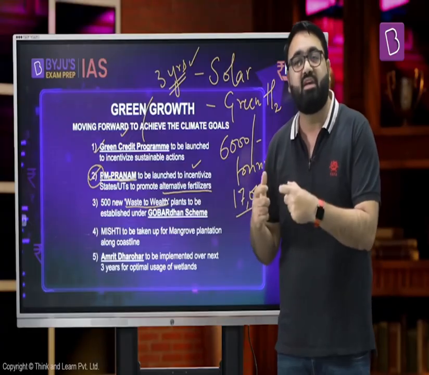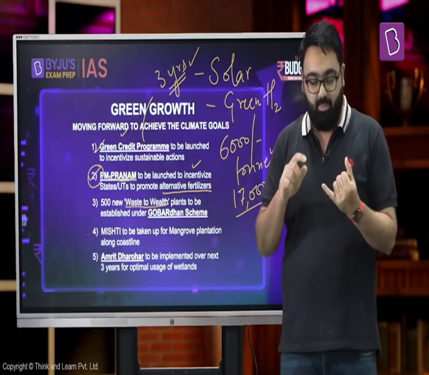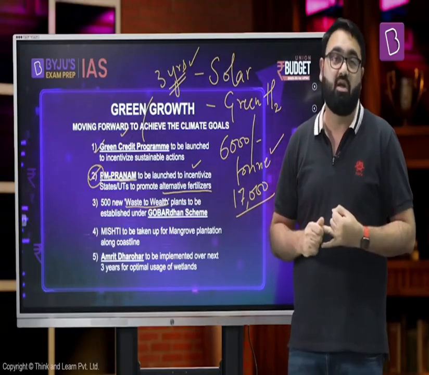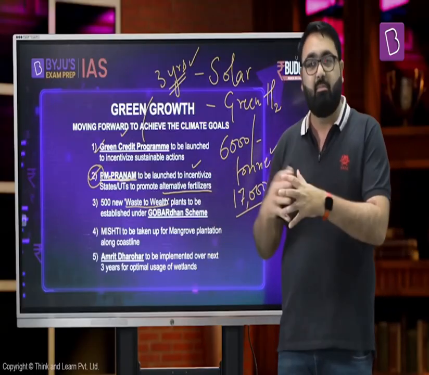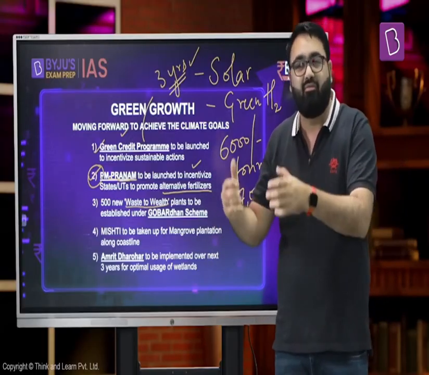So the government is hoping that this would give a positive push to the farmers to introduce a change in their behavior. So it would have, number one, an economic impact also. It would ensure that the government does not have such a huge burden on its pocket. Secondly, the government is also trying to do good by our agriculture, making sure that we have healthier food to eat, making sure that we have a sustainable form of agriculture going forward.